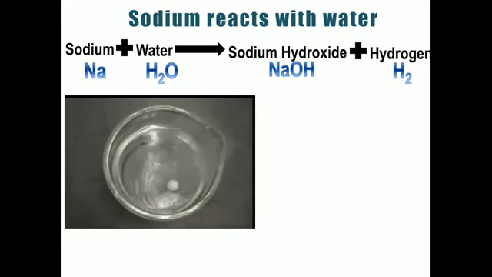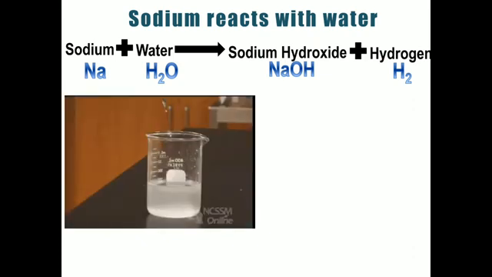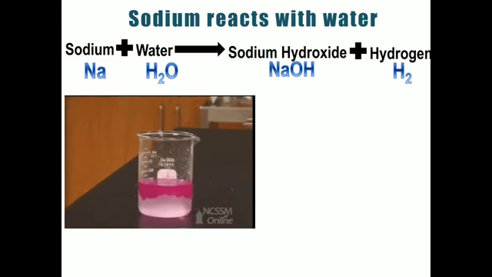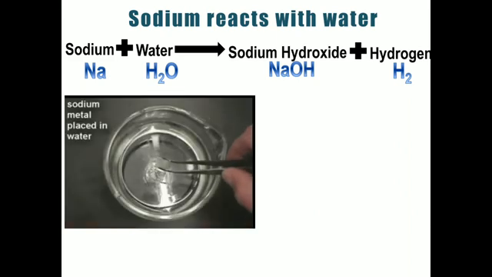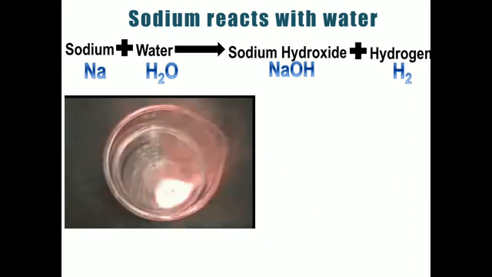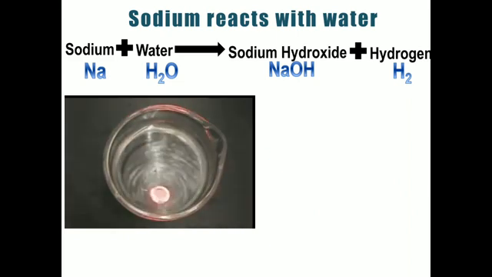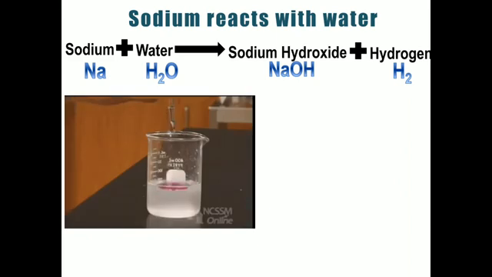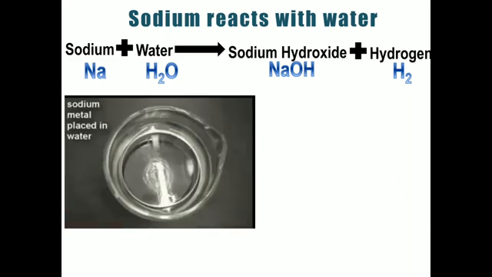You can see the hydrogen gas is releasing, and remember this reaction is highly exothermic, so a large amount of heat is released. Because of that heat, the hydrogen which is produced starts burning. This can explode also, so we have to be very careful. Later on, sodium hydroxide is produced.